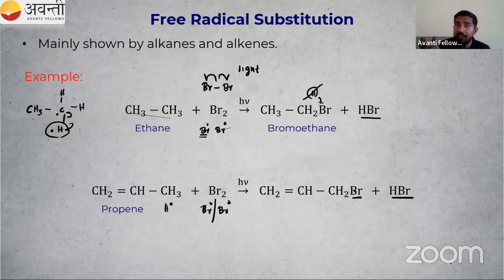That is known as free radical substitution, generally in the presence of light or in the presence of peroxide. Peroxide, you know, hydrogen peroxide. There are many organic peroxides also. Hydrocarbon is the next chapter, where we will study free radical substitution. So what is happening in the presence of light? Free radicals are formed, and there is substitution of one free radical by another. That is the reaction shown by alkanes and alkenes. Two examples: the first one is an alkane, the second one is an alkene.